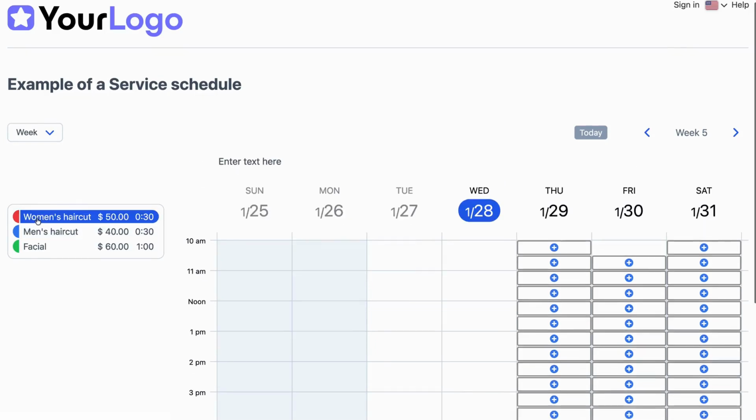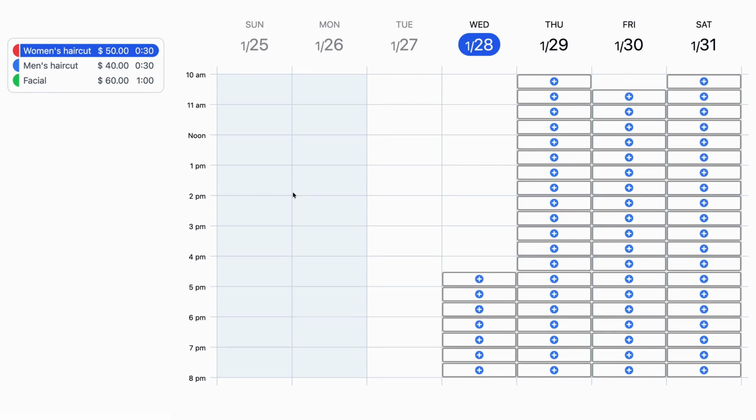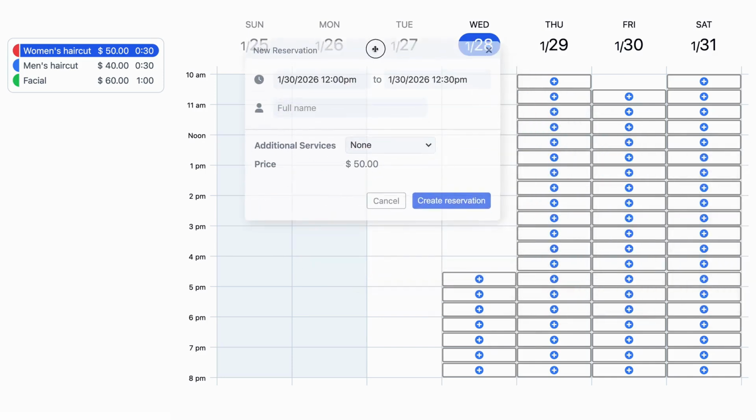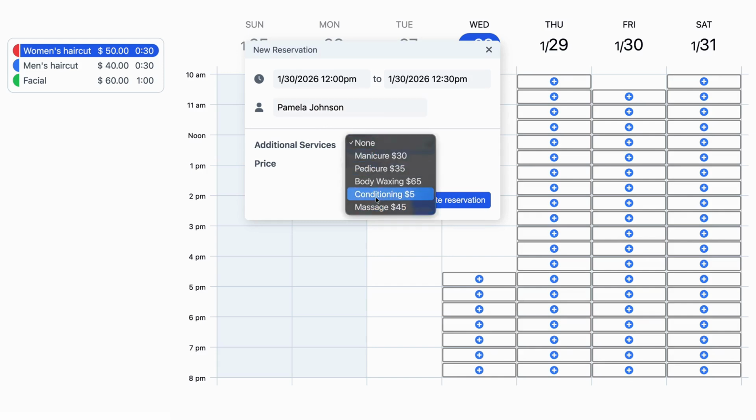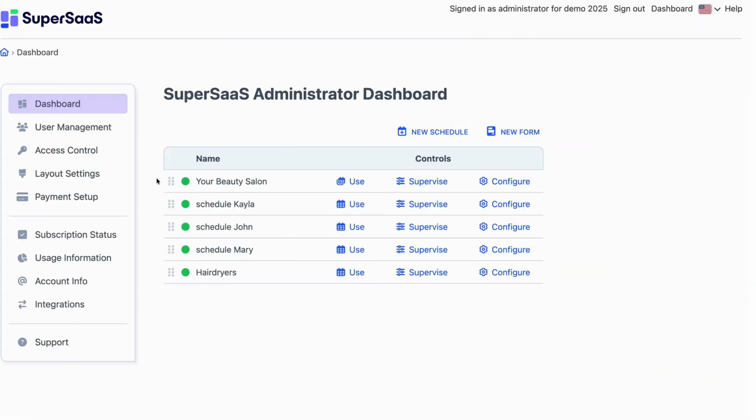The customer selects one of the three services on the left. What the customer doesn't need to see in this example is which specific people are capable of providing that service and which of them is available when. So the schedule displays all the slots where at least one staff member is available. In addition, a specific hairdryer needs to be available for the women's haircut, so this is also taken into consideration for the schedule that the customer sees. When the customer makes an appointment, the price for that service is displayed, including the price for a selected additional service.